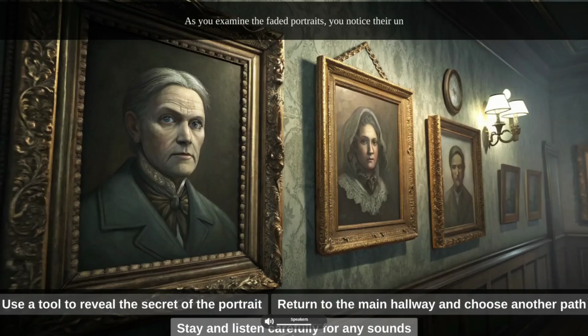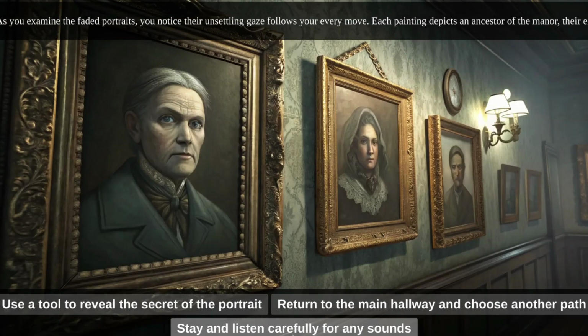As you examine the faded portraits, you notice their unsettling gaze follows your every move.